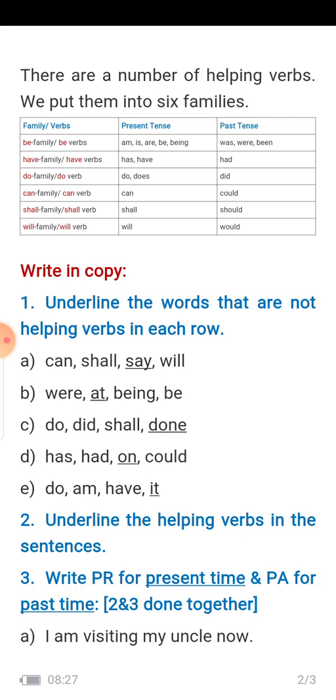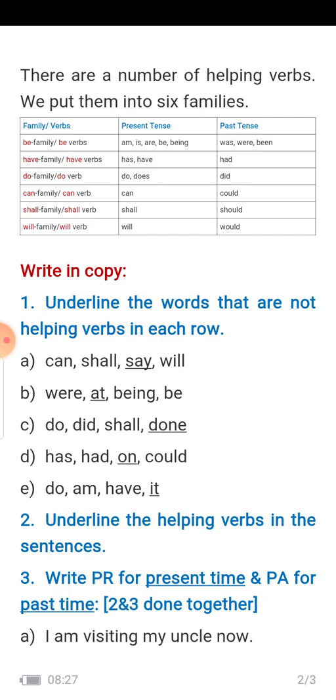Do, did, shall, done. Done is the past participle form of do, when do is an action verb. Next is has, had, on, could. On is a preposition. Do, am, have, eat. Eat is a pronoun. So you have to do it in the copy.